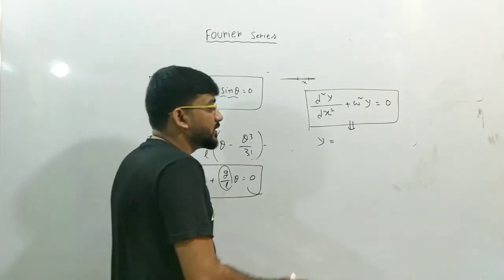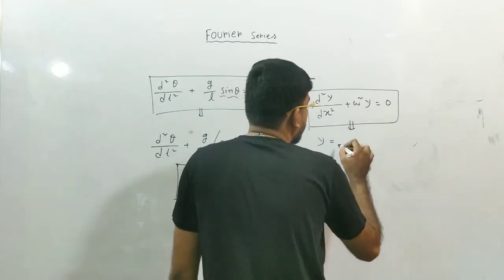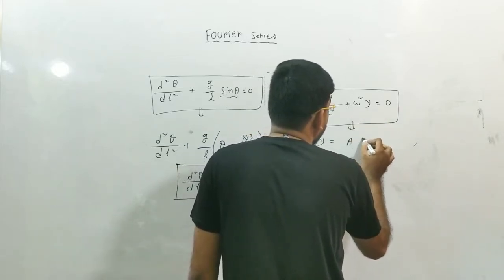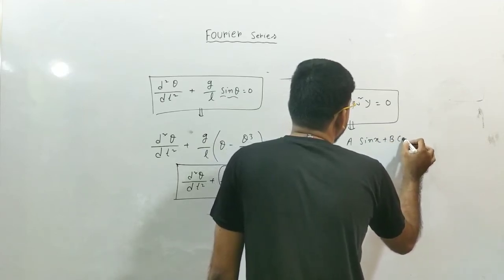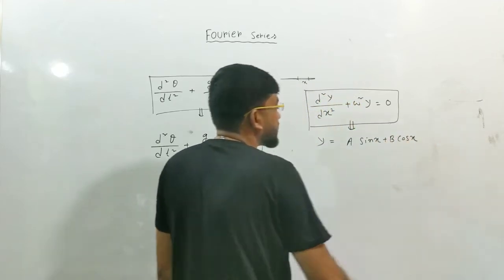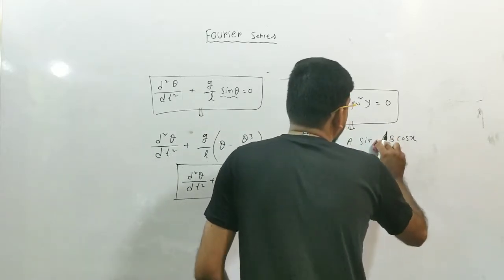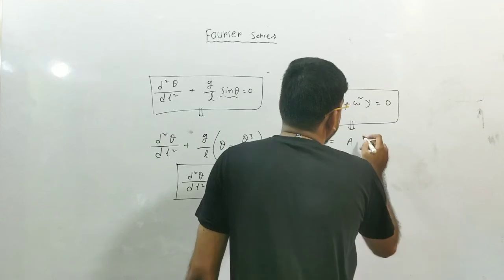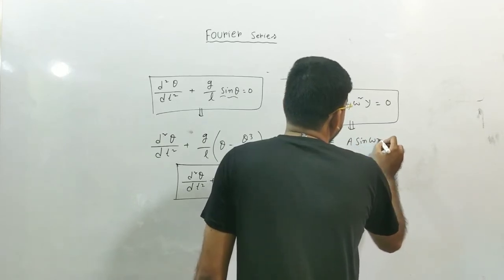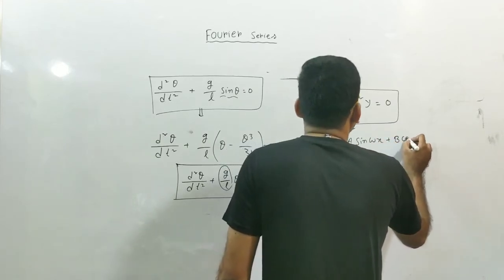Okay, so let me tell you in general that the solution of this is just a sin x plus b cos x. So this is your solution, or actually this is omega x, not only x, there is a constant term omega. So this can be written as a sin omega x plus b cos omega x.